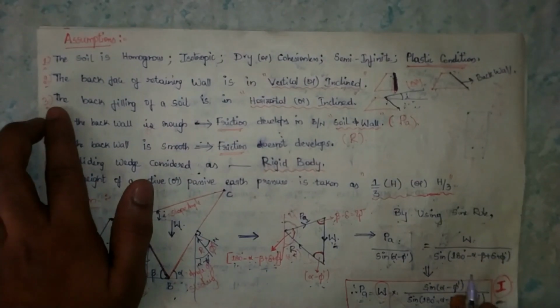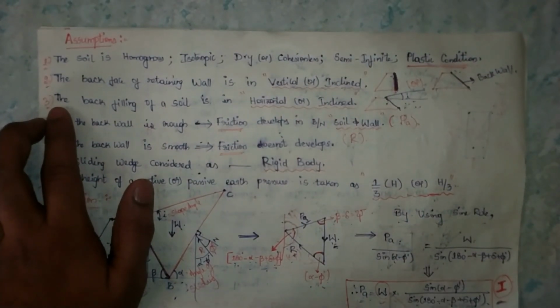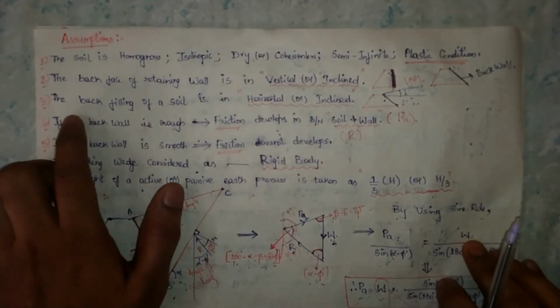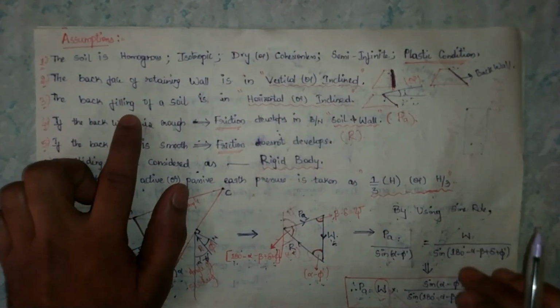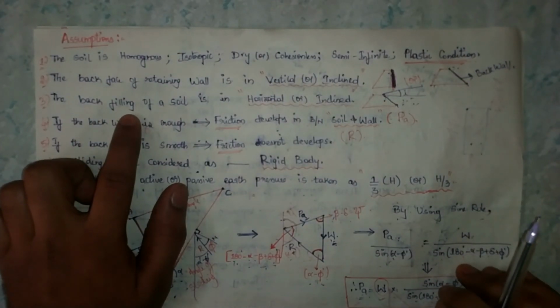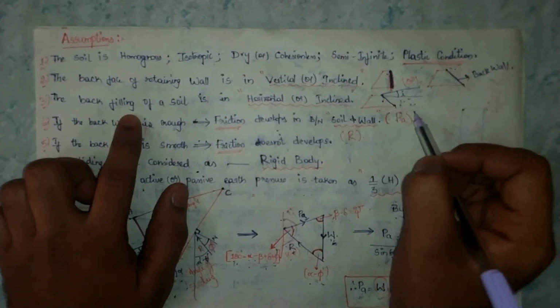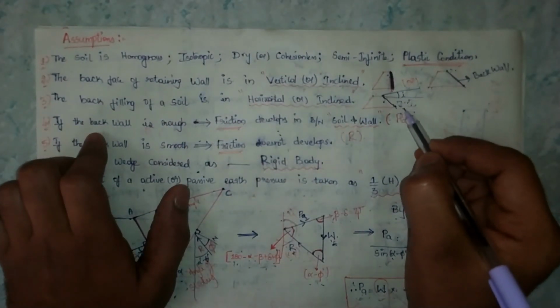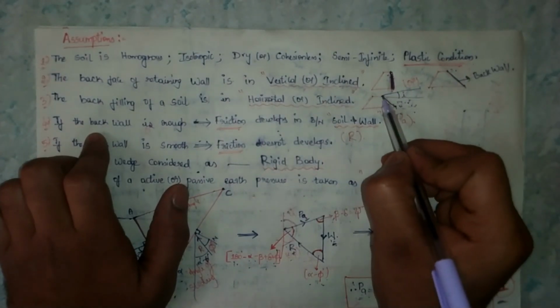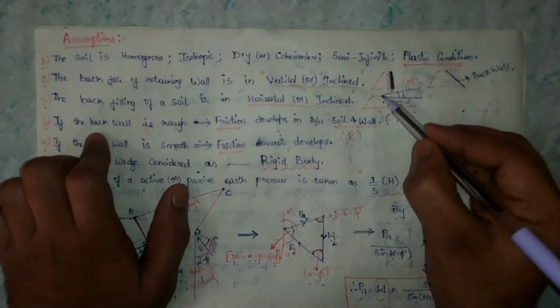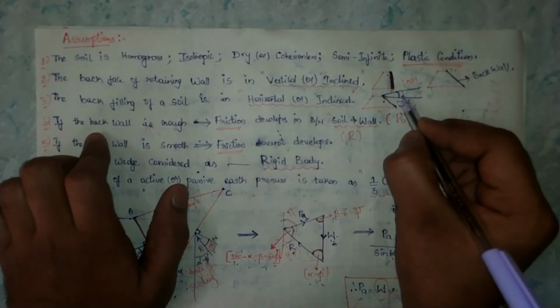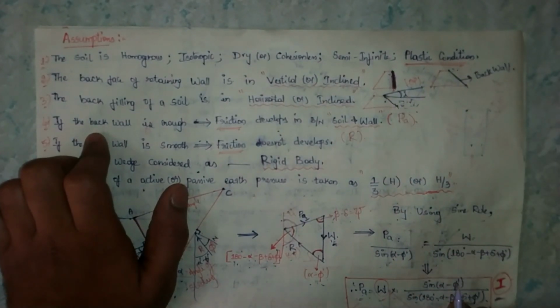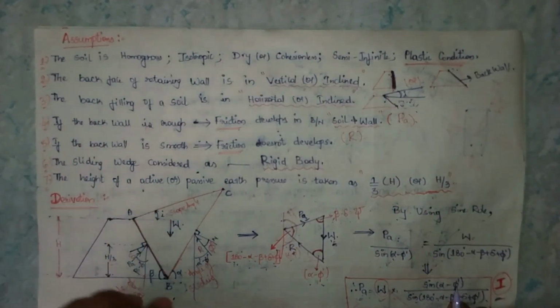Next, the third one: the back filling of soil is in a horizontal or inclined surface. This is the retaining wall and this is the soil surface. The back filling of soil may be in a horizontal position or an inclined position. Here i is the angle of slope, or slope angle.